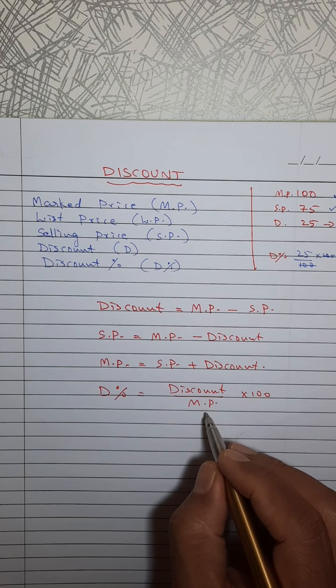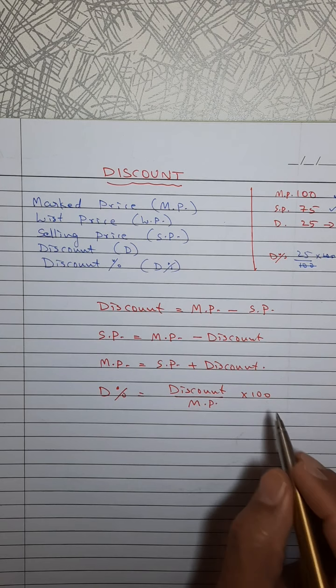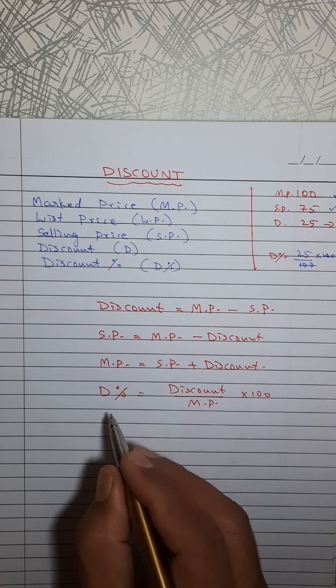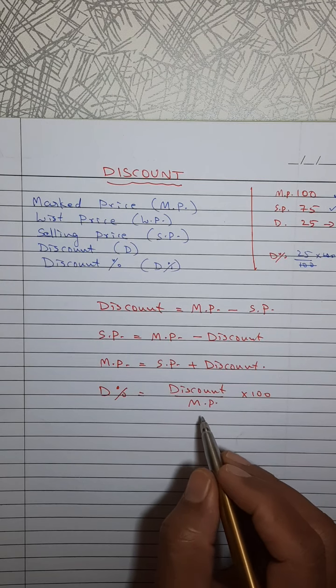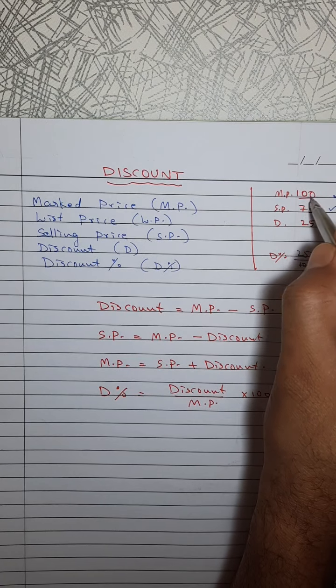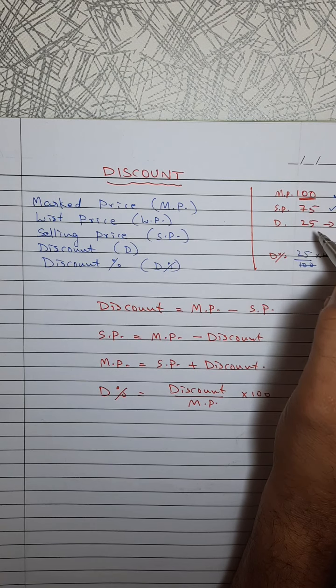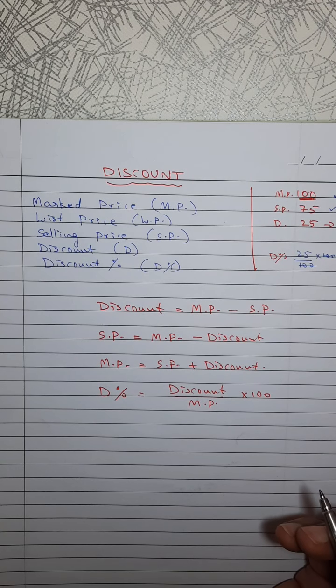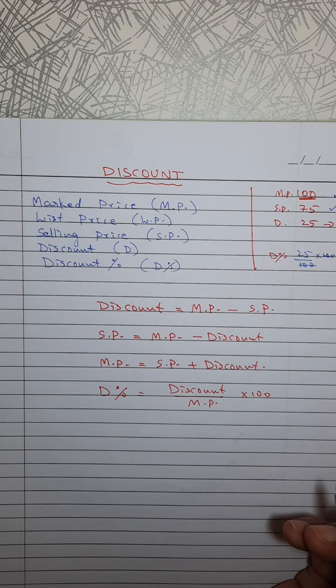Like profit percentage. Profit percentage means profit upon CP into 100. Loss percentage, loss upon CP into 100. Original thing is CP. But here original thing is marked price. From the marked price, discount is given. Marked price 100, so discount is connected with that only. Now we have two more formulas to learn by heart.